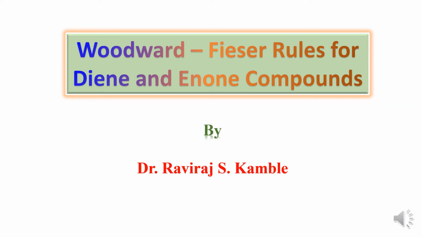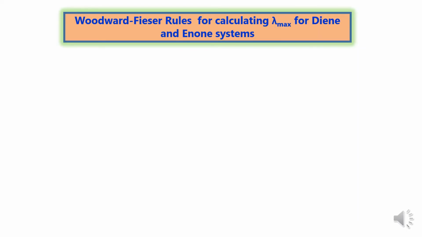Hello dear students, in this lecture we are going to study Woodward-Fieser rules for diene and enone compounds. Scientists Woodward and Fieser formulated some rules to calculate the lambda max value for diene and enone compounds. So we will see these rules in this lecture. So let's see. Woodward-Fieser rules for calculating lambda max for diene and enone systems.